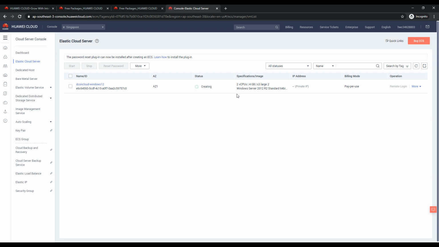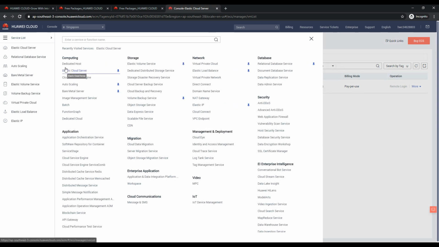In a minute or two we will get our public IP, and we will be able to RDP into this system. So let's wait for that, and meanwhile let's explore some other things in the portal, because it's really cool and I found it really helpful for learning, because without spending a huge amount we get this powerful platform. I am running it for the last 2 months, and it's a good experience. I try to test a couple of things on Active Directory, so that is something we can explore.